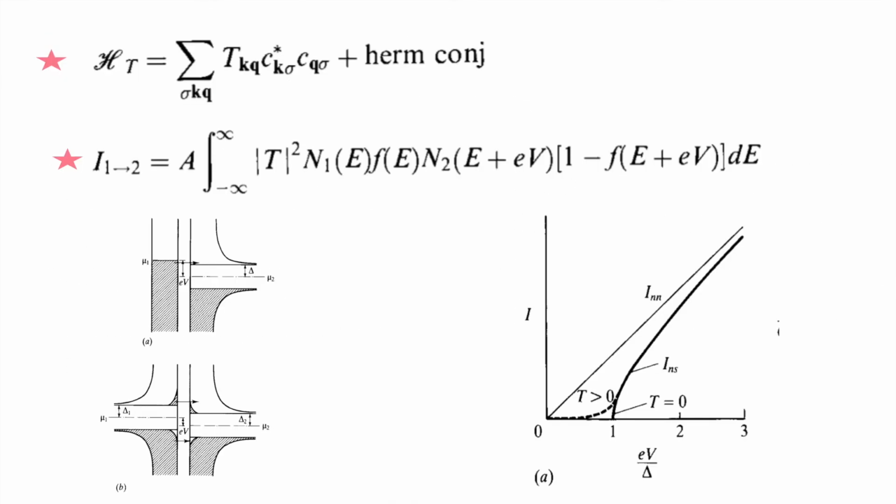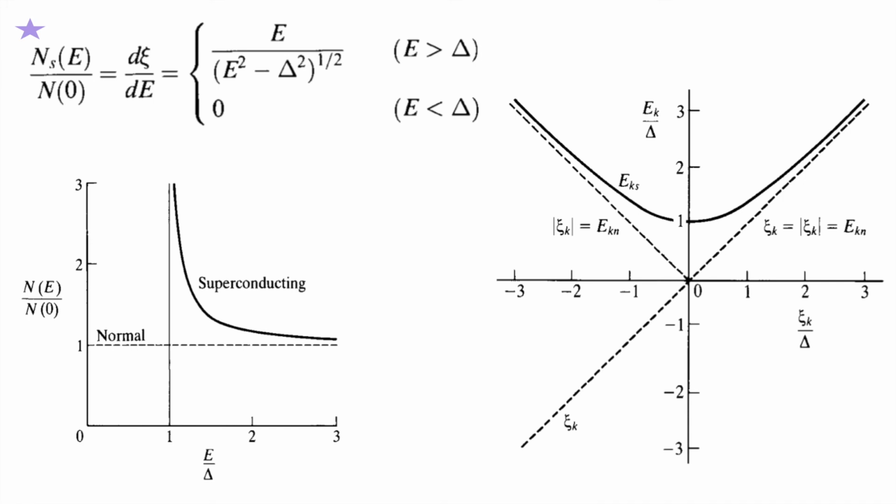As you know, we can find the density of states for a superconductor, where the energy is the square root of delta squared plus zeta squared. When zeta equals 0, that means at the Fermi level, E is going to be delta, so the density of states diverges at this point for a superconductor. And when E is less than delta, it is 0.